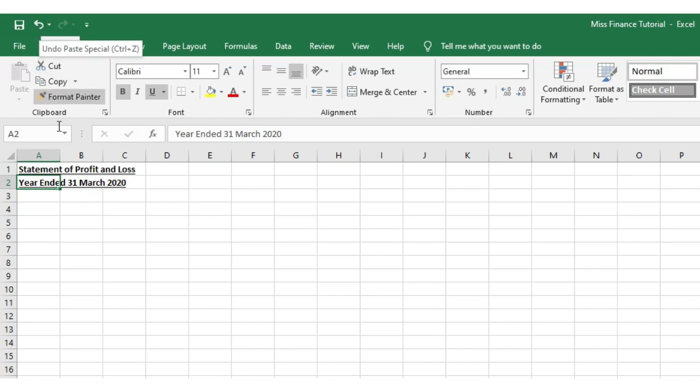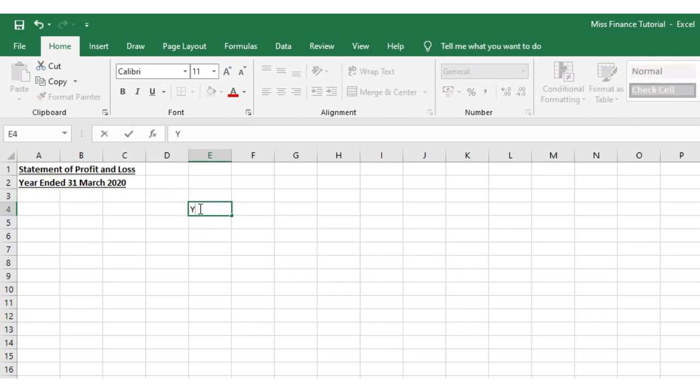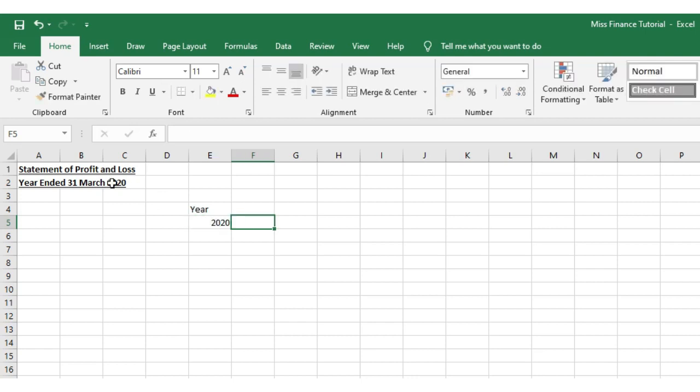So next I'm going to put in the year. We want this year, which would be 2020, and we also want 2019. Again, because I don't want to individually format this, I'm just going to click on cell A2, click on Format Painter in the ribbon, and then select that year, 2020, in cells E4 and E5.